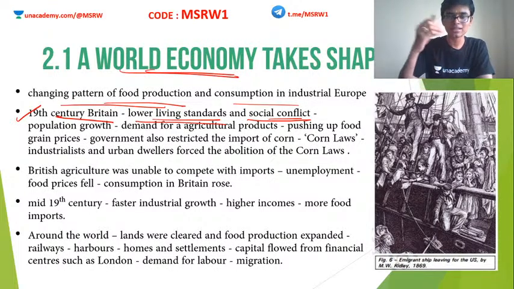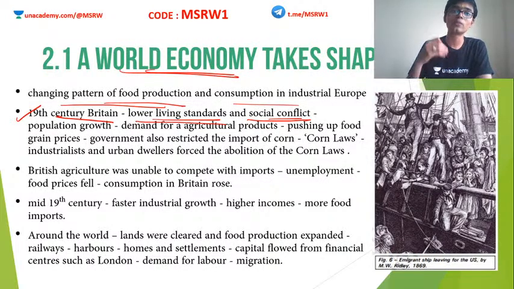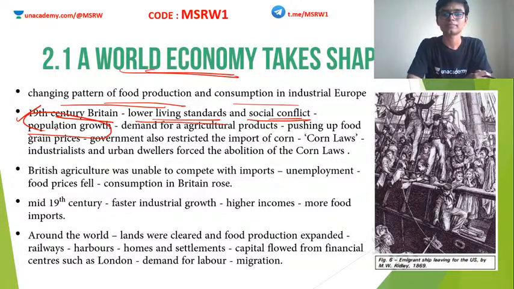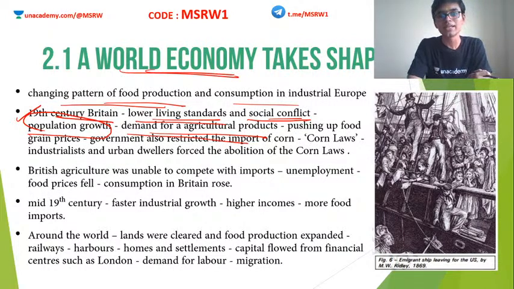Again, as the industrialization happened, newer and newer medicines started to be invented. So if newer medicines were being invented, what will happen? The birth rate will increase. The death rate will decrease. So overall, the population growth also started rising. So when the population increased, the demand for food also increased. Okay, so the demand for agricultural products, especially food, started to come up. Clear? So this eventually caused the government to restrict the import of corn.